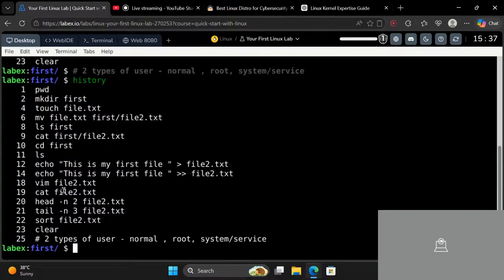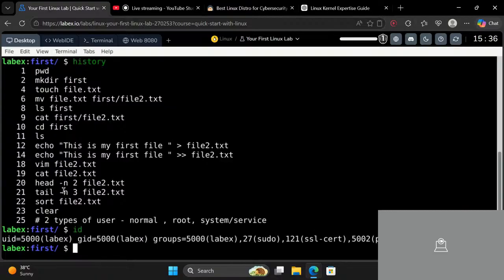So now if I type id, you can see uid 500 LabEx, group id 5000, groups 5027 sudo, and some sort of information is being shown.